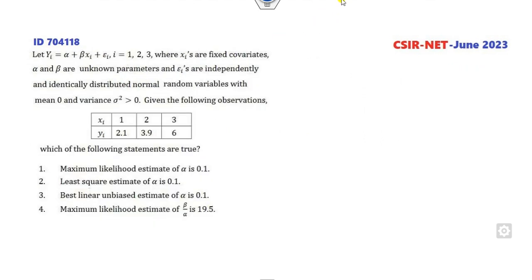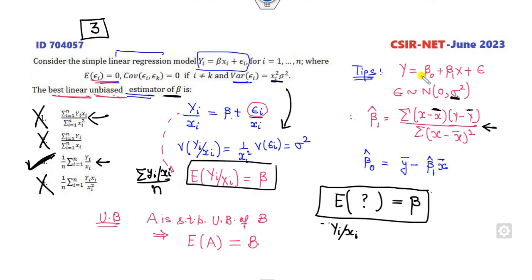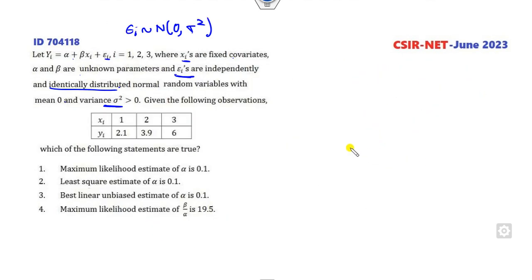Look at another one, which is again similar to this, where xi's are the fixed covariates. Now you can see that these epsilons are IID. What is that? This is a normal distribution, 0 and sigma square. Now you can see it satisfies our previous requirement. Then you can find the value of beta 1, beta naught, and here some observations are given, the MLE of this.